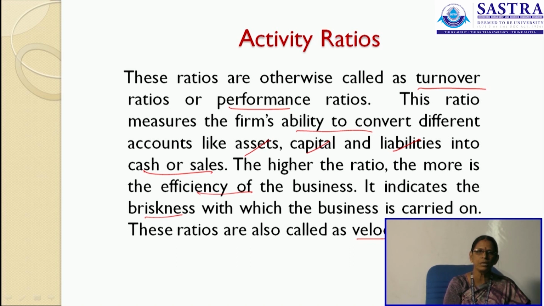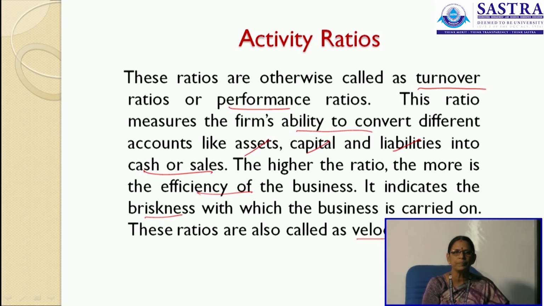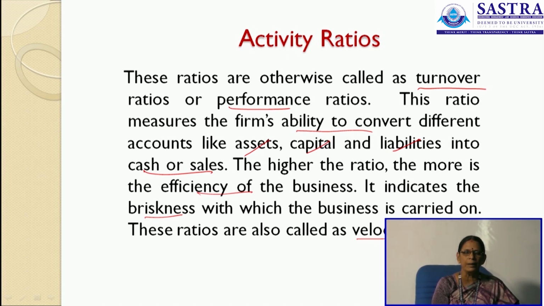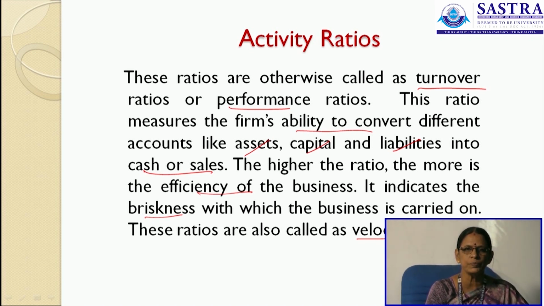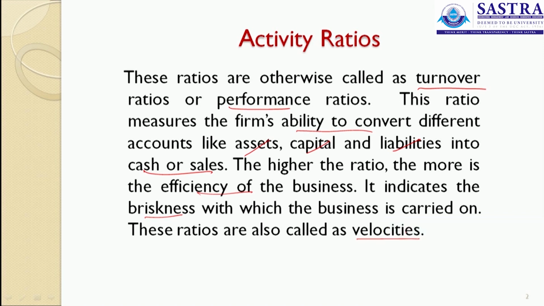Before going in depth into the turnover ratios, I shall now explain what the operating cycle of a business concern is. Cash is first invested in raw material, and the raw material is converted into work in progress, and work in progress into finished goods. All these finished goods are sold to the debtors, and these debtors will become bills receivable, which are again realized into cash. Once again the cash is invested in raw material. So, this is the operating cycle. The time involved in this operating cycle is said to be the turnover period. So, when the stock is turned over, that means the stock is turned over into cash. This turnover time is studied under activity ratios.